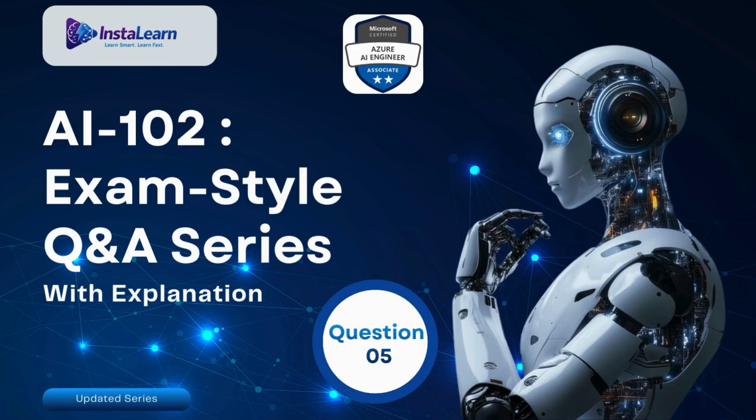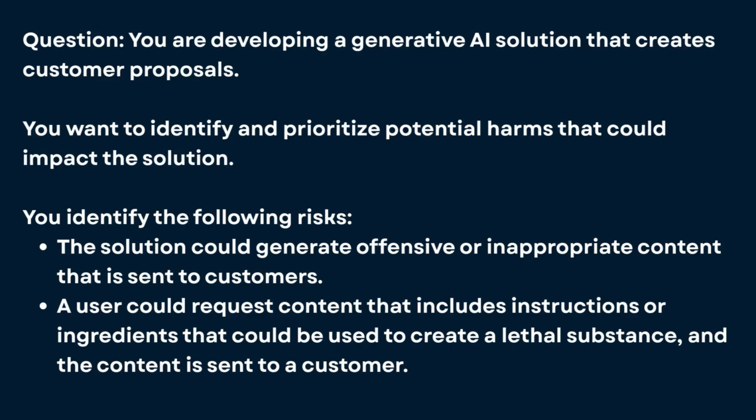Here's question 5. You are developing a generative AI solution that creates customer proposals. You want to identify and prioritize potential harms that could impact the solution. You identify the following risks. The solution could generate offensive or inappropriate content that is sent to customers.